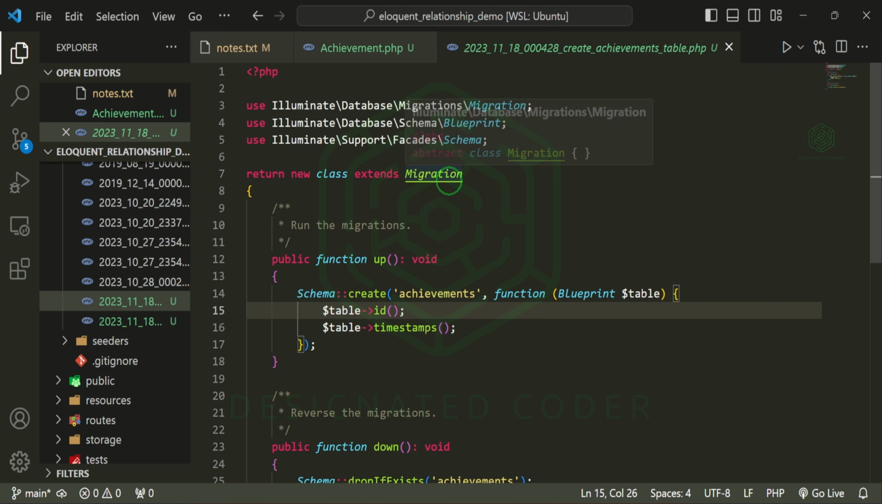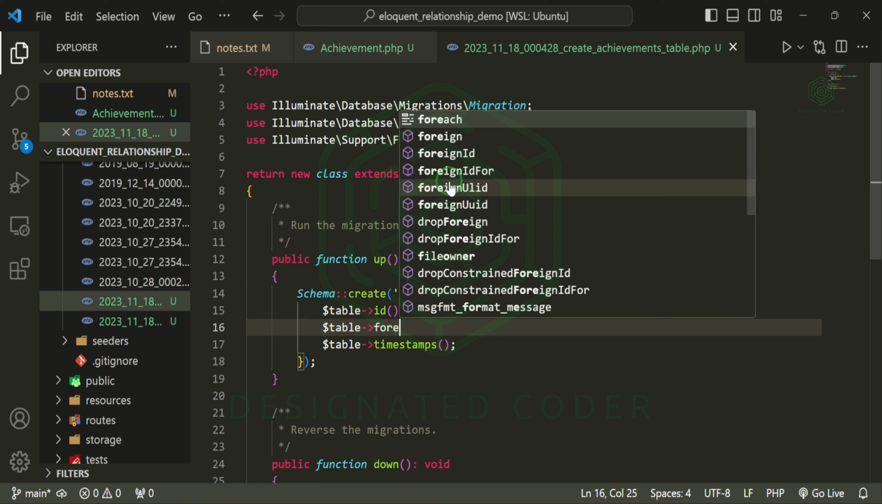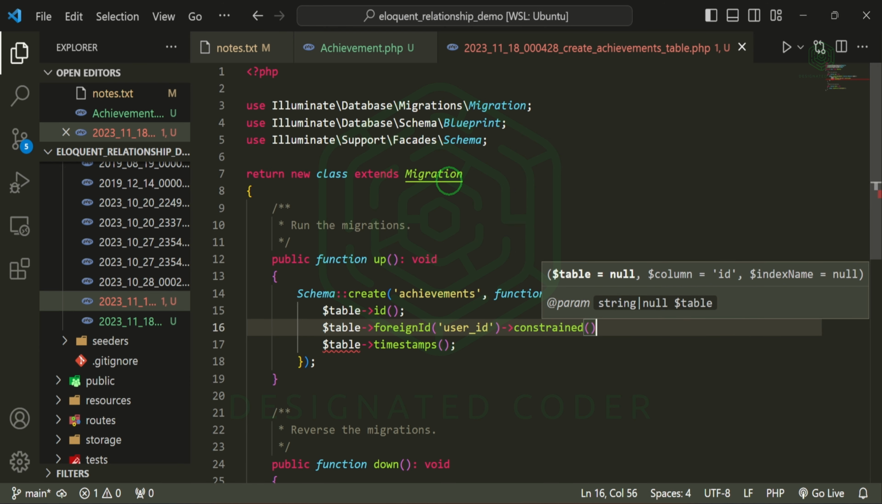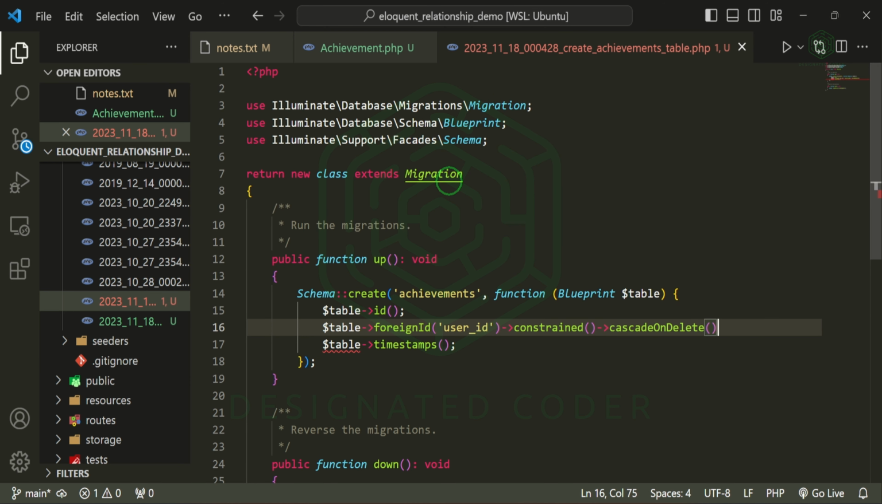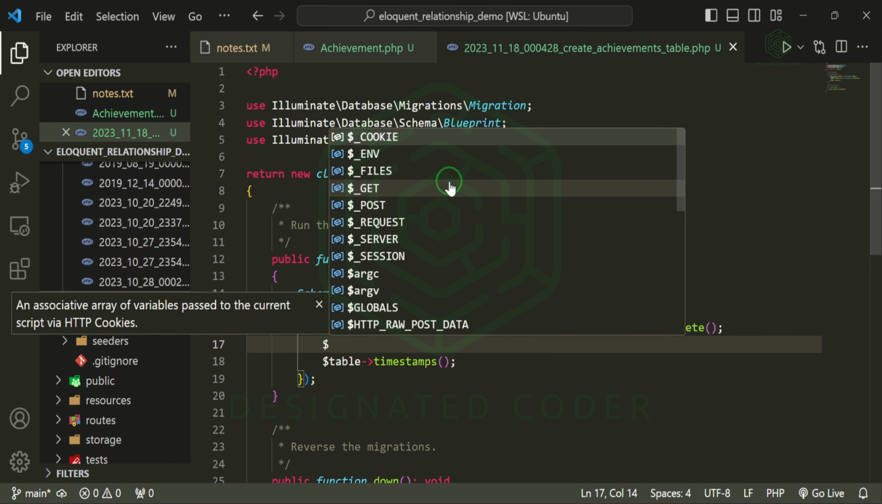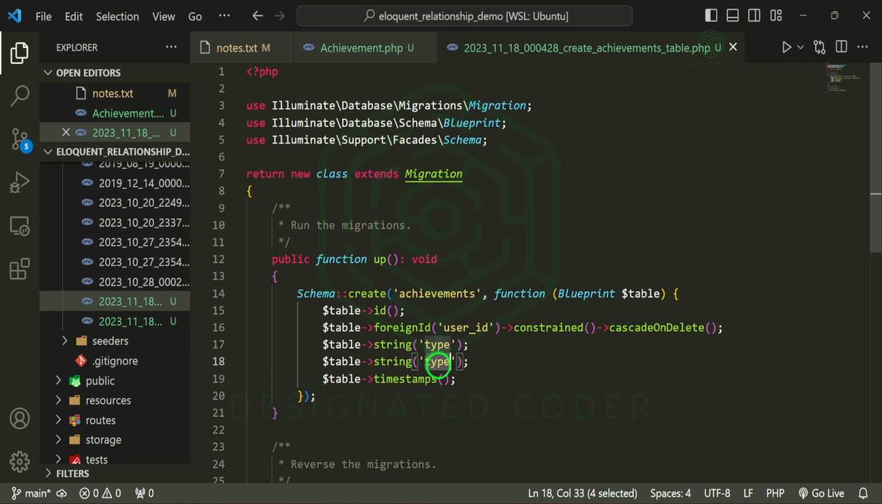And what do we need here? Well, we can have a user ID so that we know who it is that's attached to this specific achievement. So we'll do table, foreign ID, user ID, constrained, cascade on delete. And then what else could we do? Well, we can do type. We can also give it a name. I don't know that that'll be super relevant, but here we are.